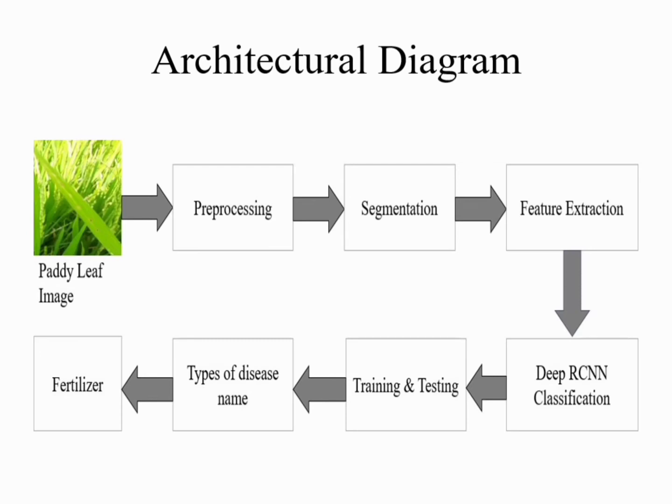For segmenting the required region, HSV segmentation is used to extract the disease in the leaf. Then feature extraction is performed using GLCM. It is useful for selecting the most relevant feature subset based on certain evaluation criteria. Finally, RCNN is used for predicting the disease name, and it gives suggestions on the percentage of fertilizer to be given, which will be displayed in the message box.